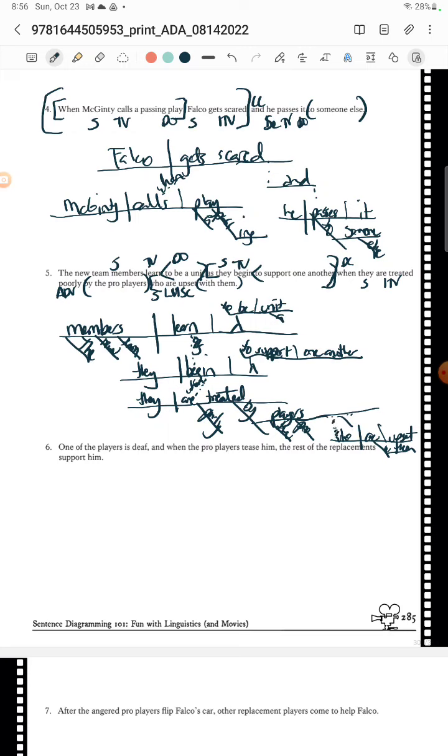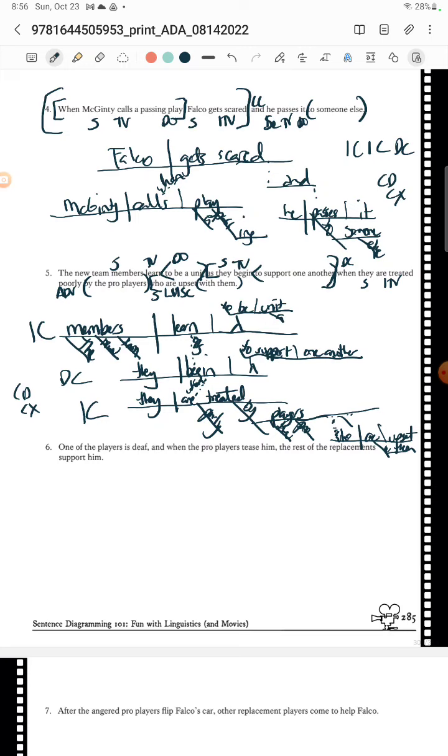Now, what kind of a sentence do we have here? Goodness. Okay, so we've got an independent clause, right? Then we have a dependent, and we have a dependent. Ooh, what is that? That is a compound complex sentence. It's a party. Oh, did I do it for number 4? We've got one compound over here, so 2x. And then we also have a dependent, so that is also a compound complex sentence. Okay. Moving on to number 6.